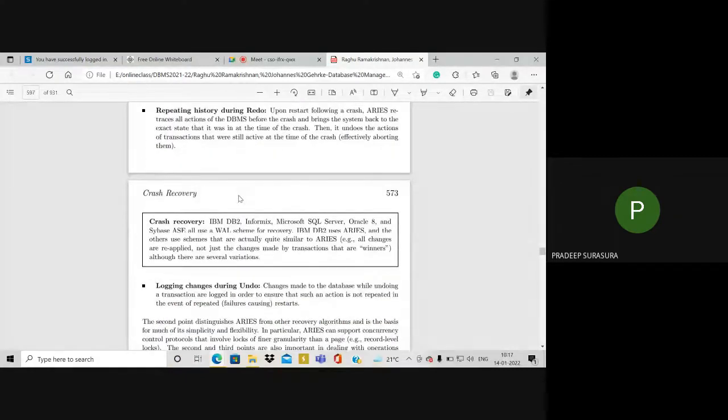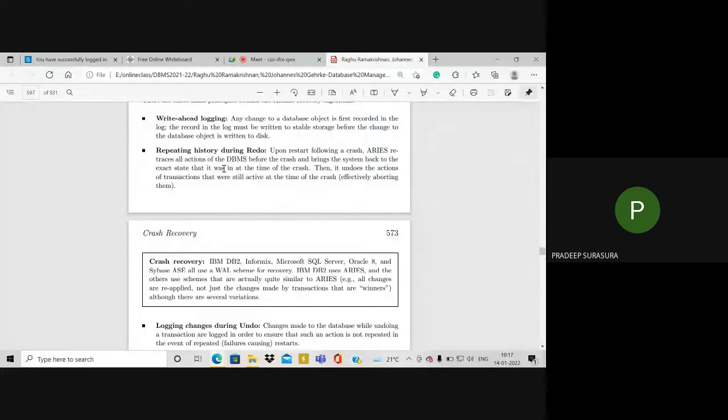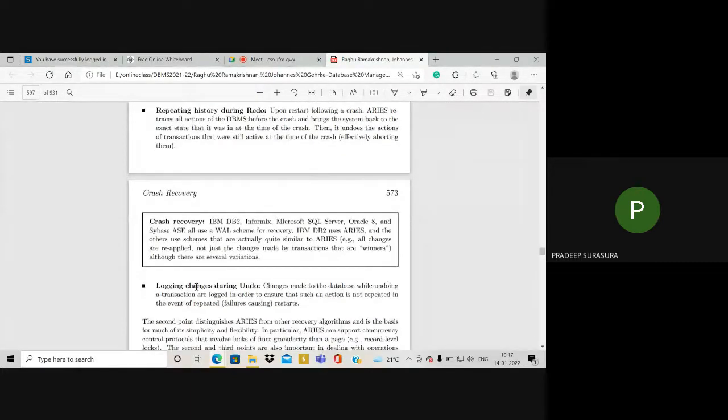Now, the second principle is repeating history during redo, logging changes during undo. Repeating history means we have to repeat all those steps which were executed at the time of the crash or before the system crashed.